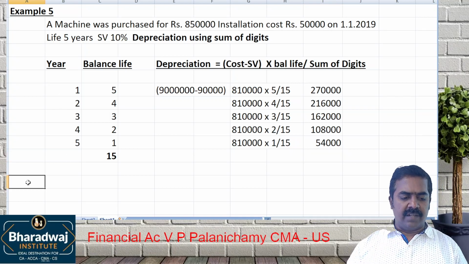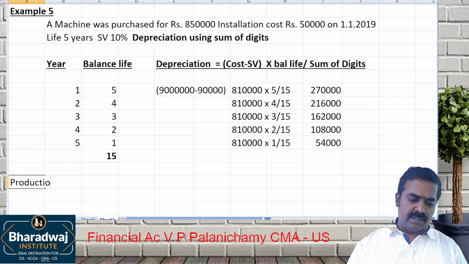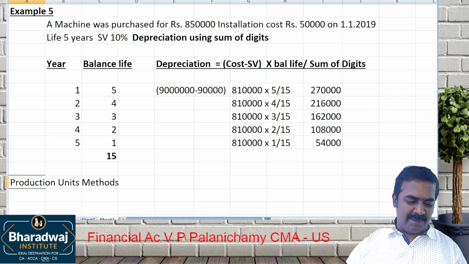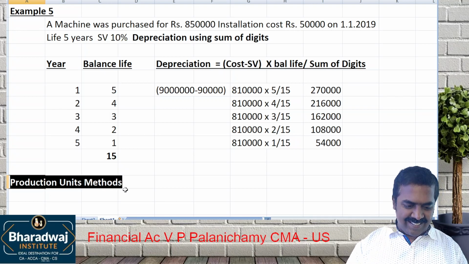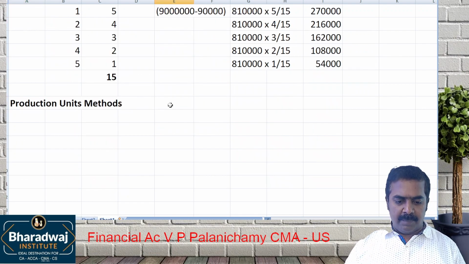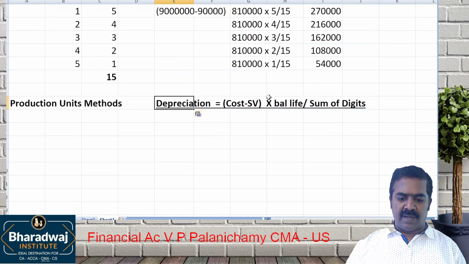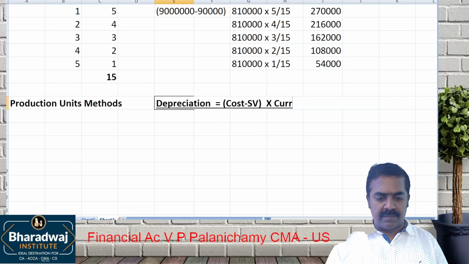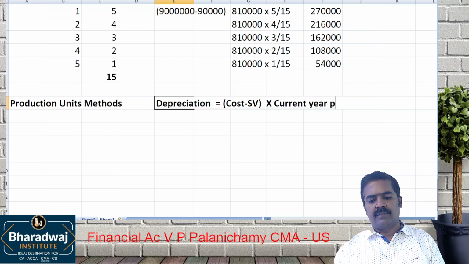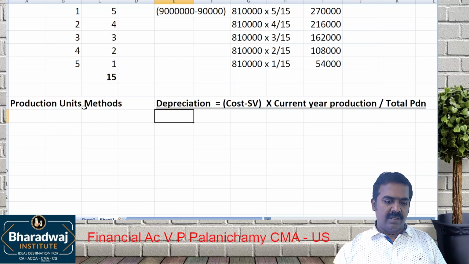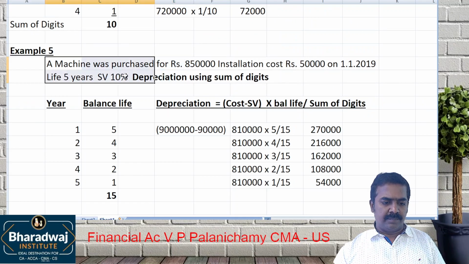Next method, production units method. Just listen to it. Simple. Depreciation will be cost minus scrap value into current year production divided by total production. Let me take the same question.